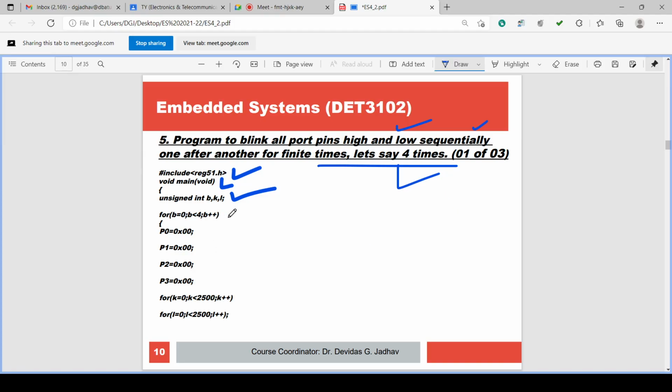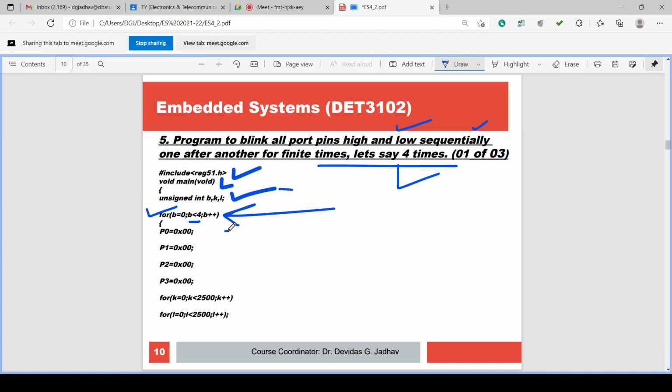So the for loop is there for 4 times execution. Instead of forever loop, it is only a 4 times execution for loop. For b equal to 0, b less than 4. B equal to 0, it will execute. B equal to 1, it will execute. B equal to 2, it will execute. B equal to 3, it will execute. 4 times. And b equal to 4, it will not execute because b less than 4 is the condition.